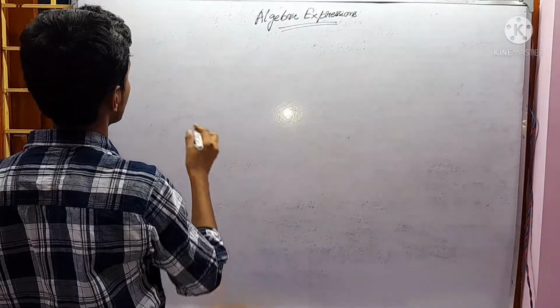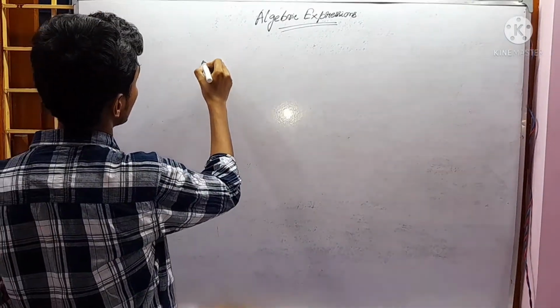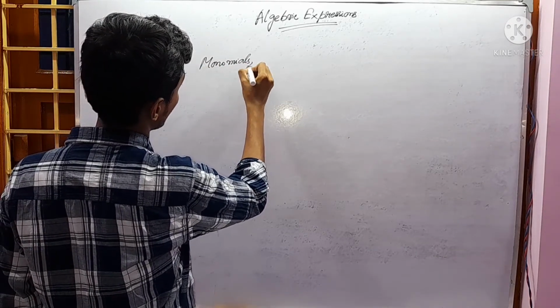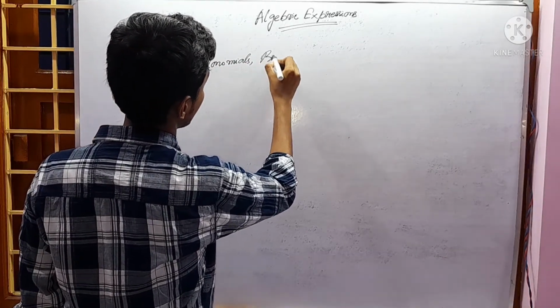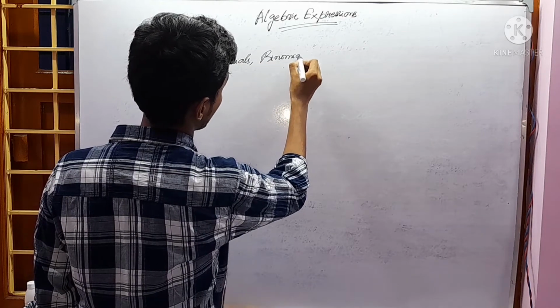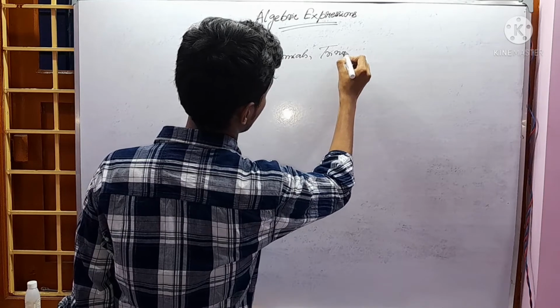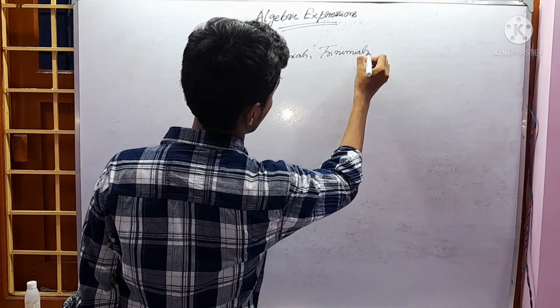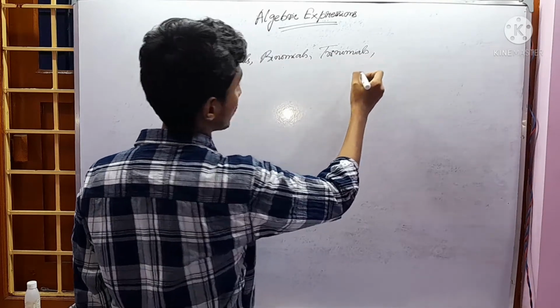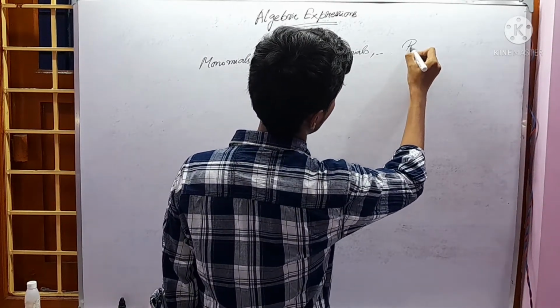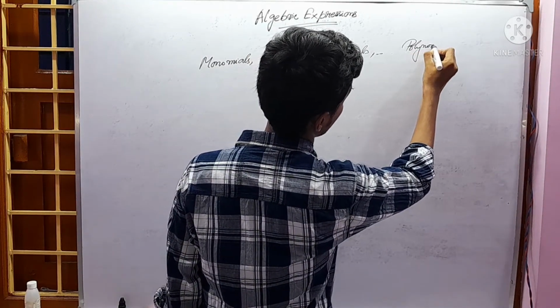Now we go through some terms which are known as monomials, binomials, trinomials, and so on, and lastly polynomials.